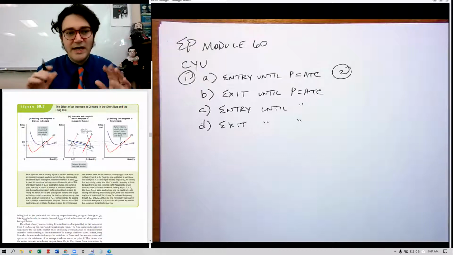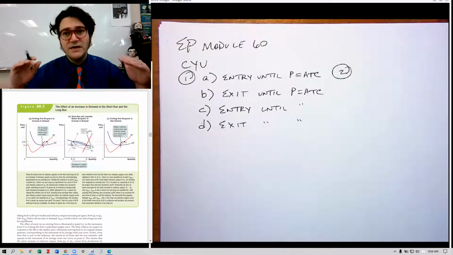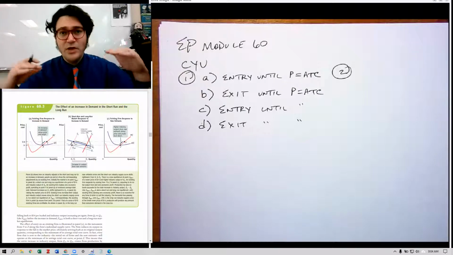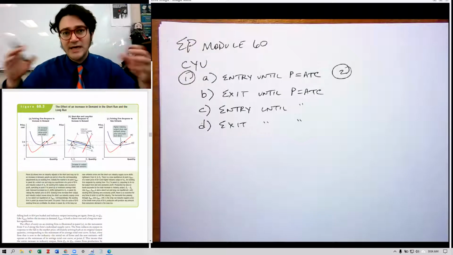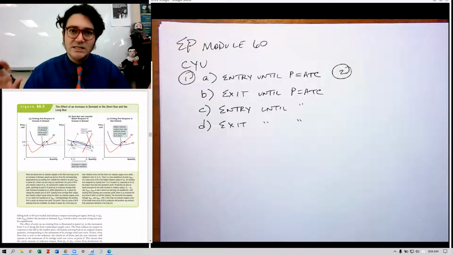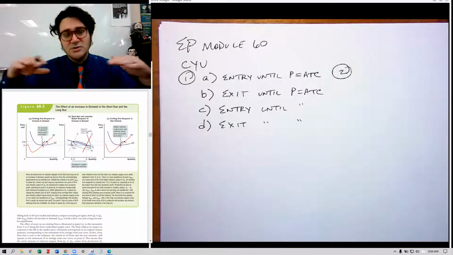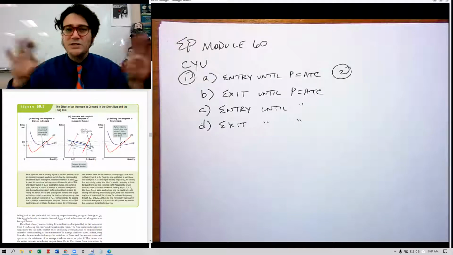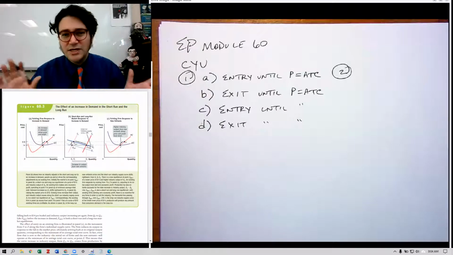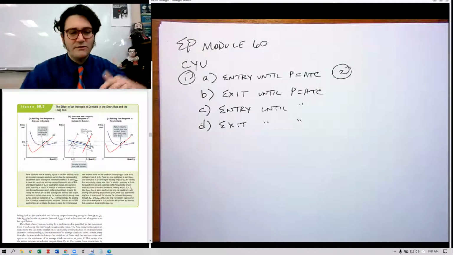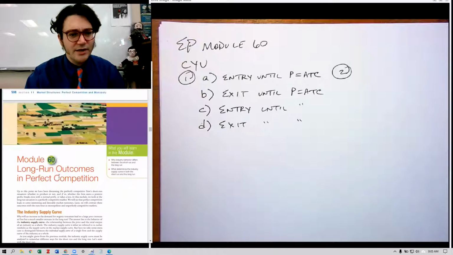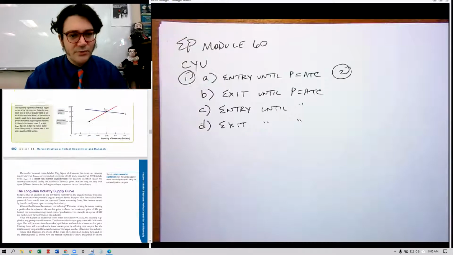And that actually is a pretty realistic phenomenon. In order to model that, you have this thing called a long run industry supply curve. If it's tilted upwards, that means it's increasing. That reflects the idea that as more firms enter, it's more expensive to produce because they're bidding up the costs. For this class, all of the industry supply curves will be a horizontal line, and we'll ignore the effect of new firms entering on the price of the inputs. So you don't have to worry about a long run industry supply curve that's not a horizontal line. There are some examples of it in here somewhere, and you don't need to stress about it.